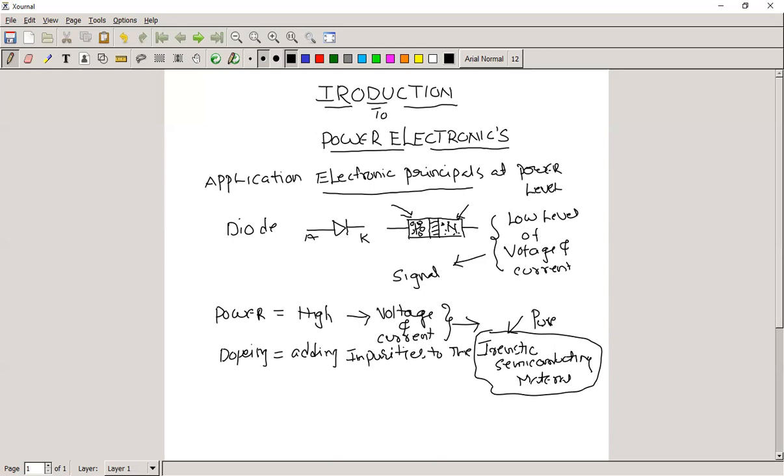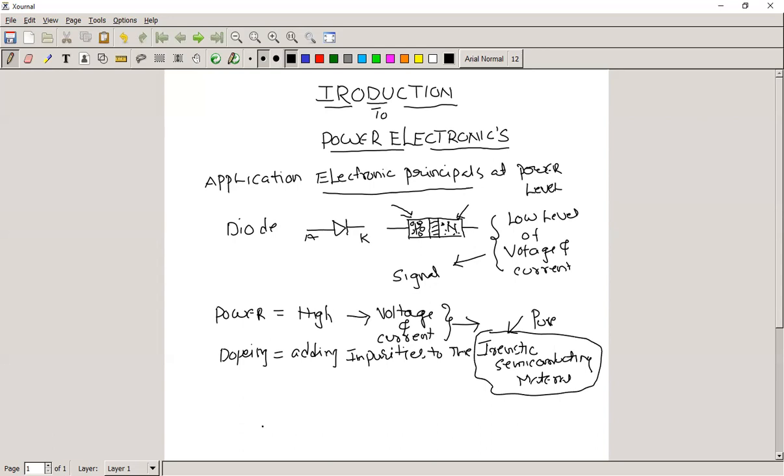So the doping level decides whether the semiconducting device can withstand low voltage or high voltage. If you change the doping level in a diode, it can withstand a high power rating, where the voltage and current are higher.